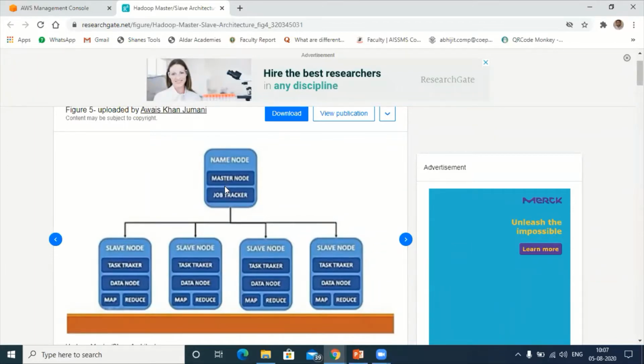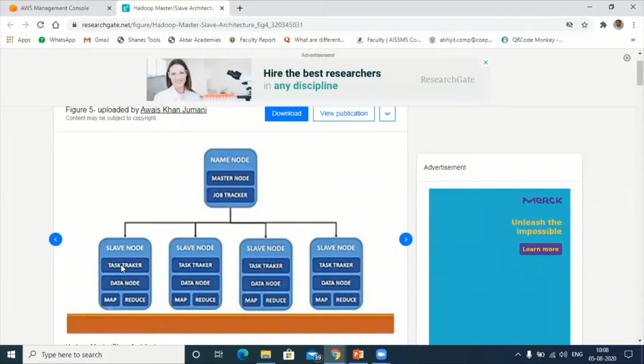But before that, what happened? This master node will have the complete status of your slave nodes. Let us say in your system there are two slave nodes, also called compute nodes. Now this job tracker will have the complete status of these slave nodes, that means through the task tracker.